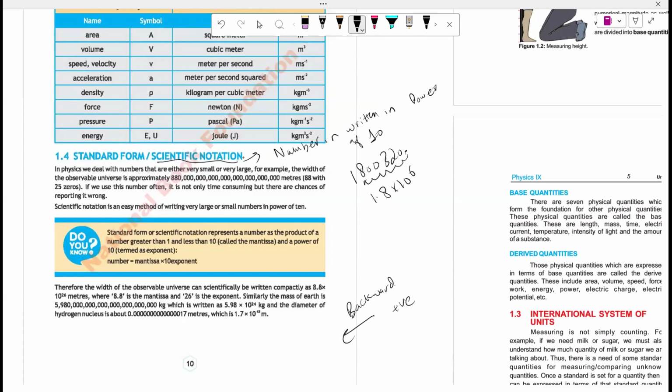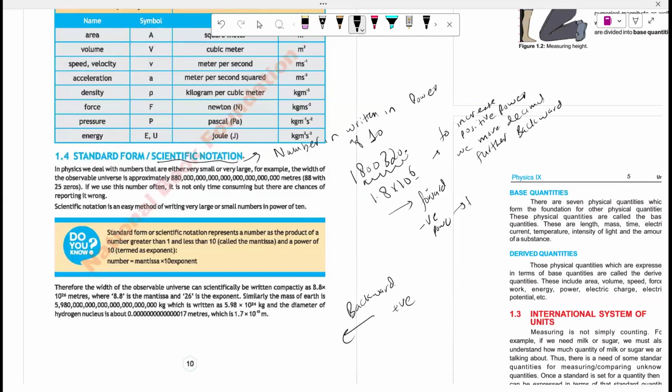If I move the decimal forward, I'll get a negative power. Okay. So if we want to increase a positive power, we move decimal further backward and vice versa.